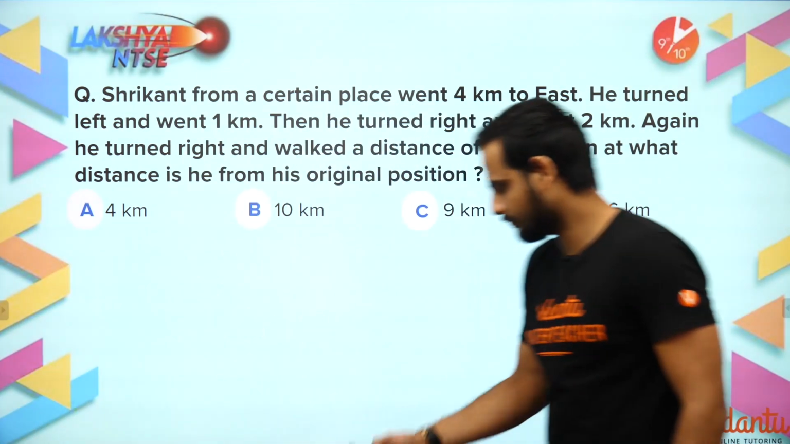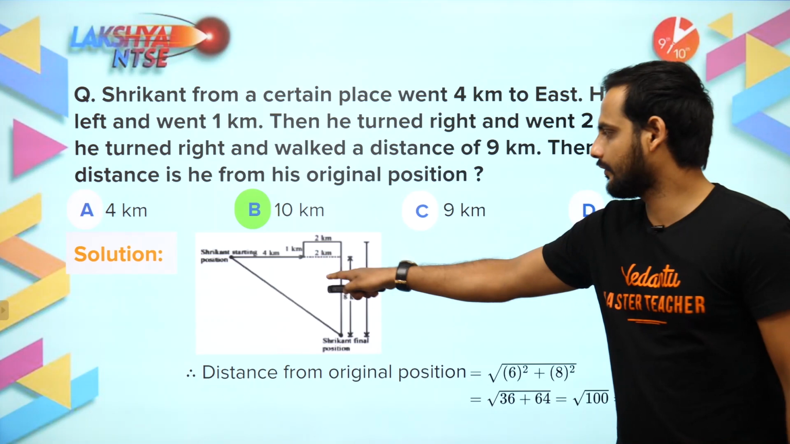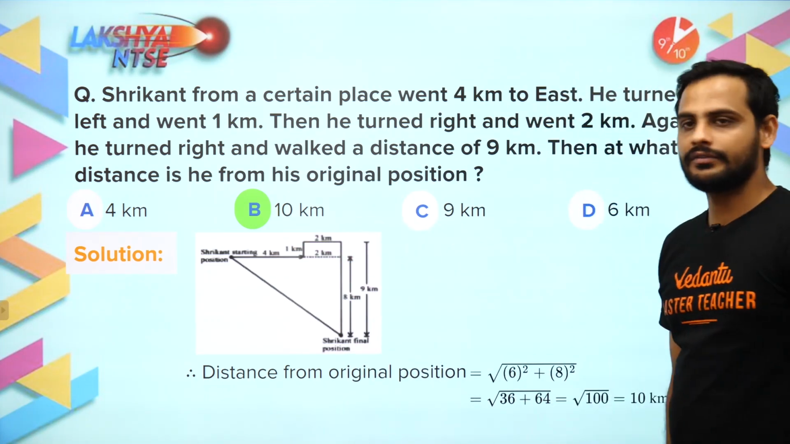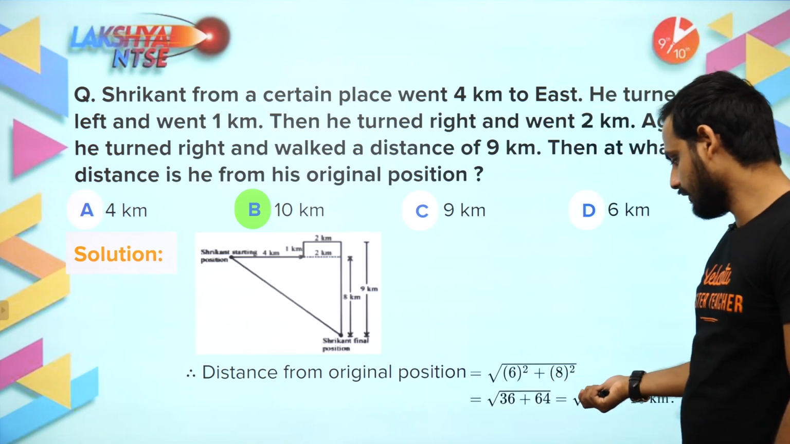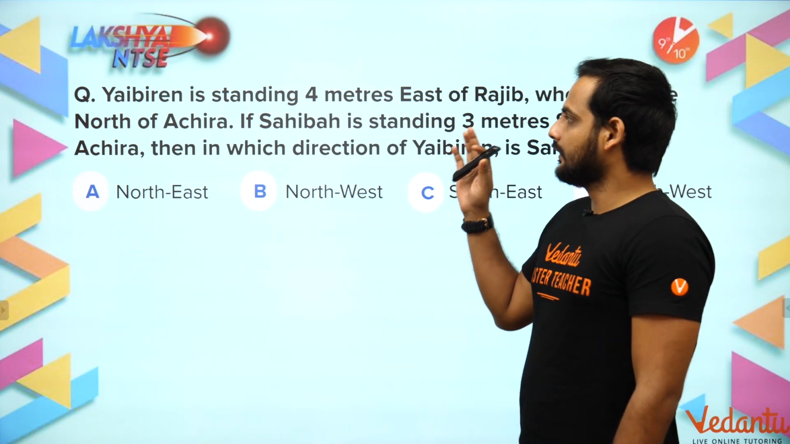I can show you the solution slide also. This is how, same way, this will be 8, this will be 6. So the distance we have to find out will be found using Pythagoras theorem, and you will get your answer. Let's go for the next question.